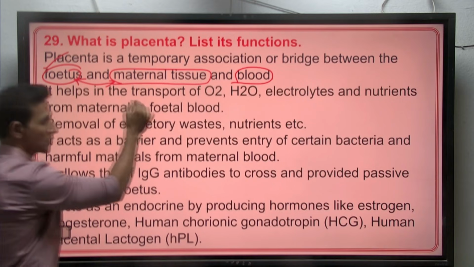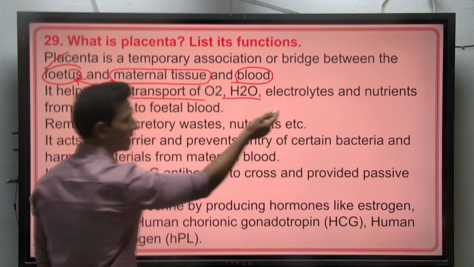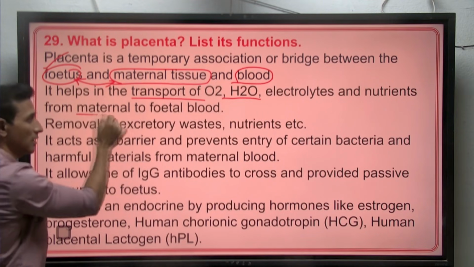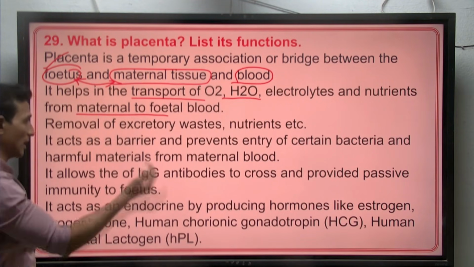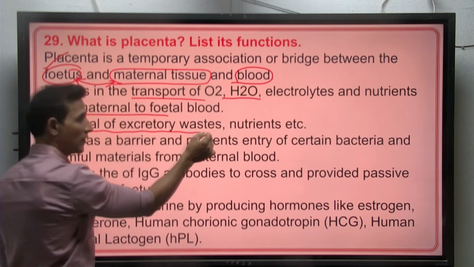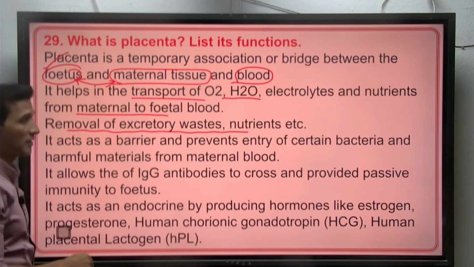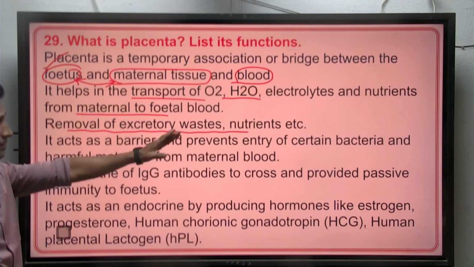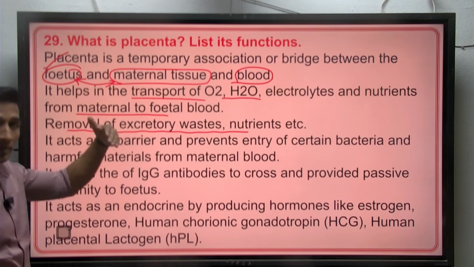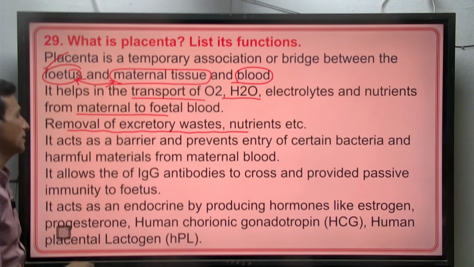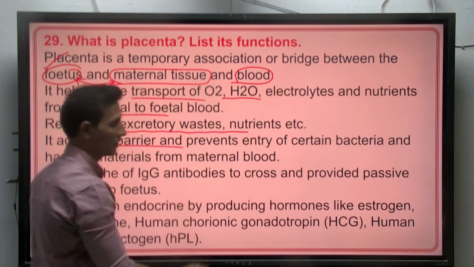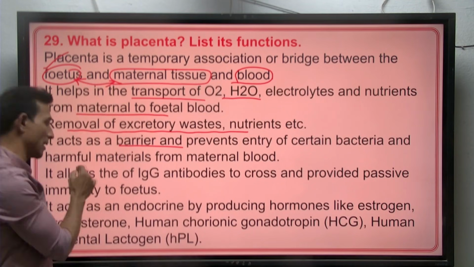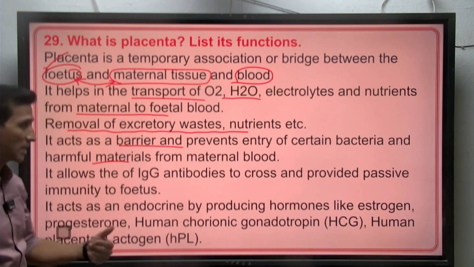It helps in transport of oxygen, water, electrolytes and nutrients from the mother to the fetus, as well as removal of waste, nitrogenous excretory products, from the fetus to the mother's blood. It also acts as a barrier for the entry of certain bacteria and harmful materials from the maternal blood.